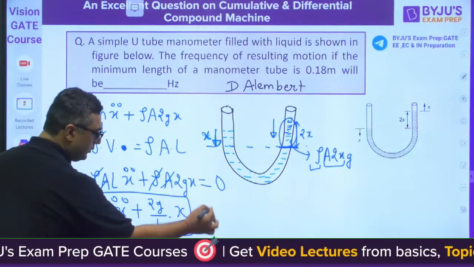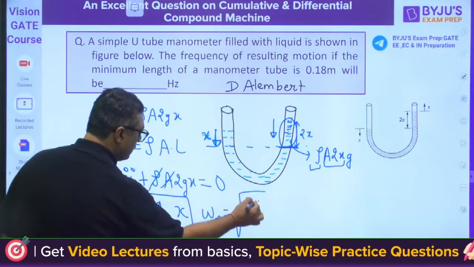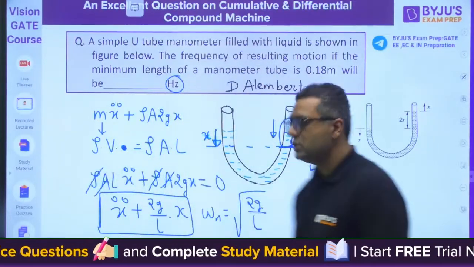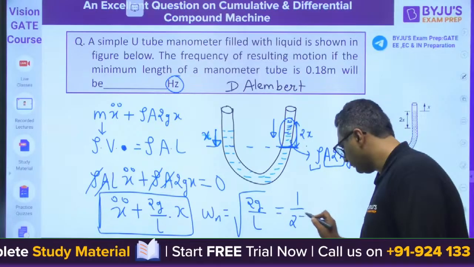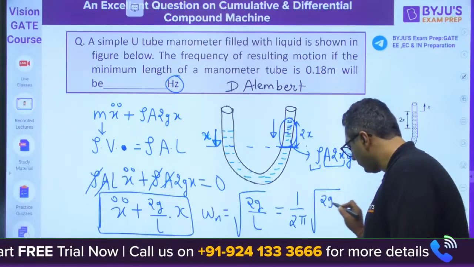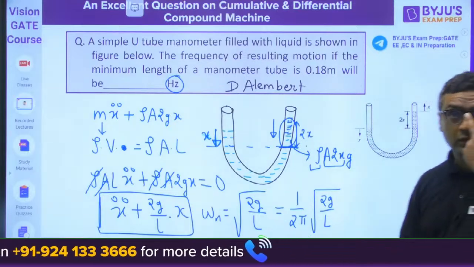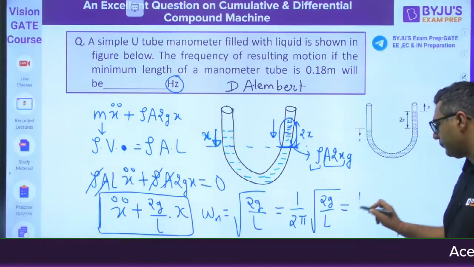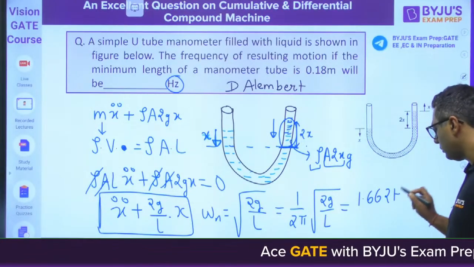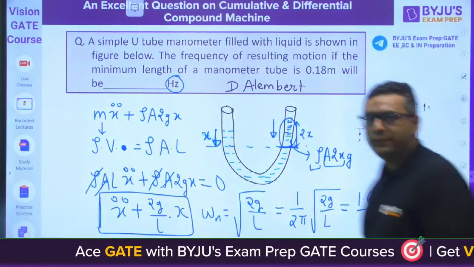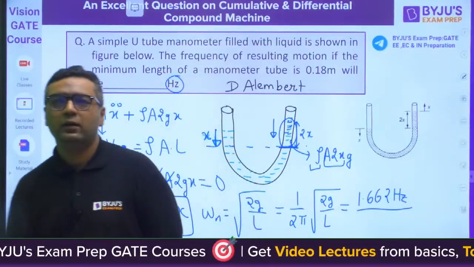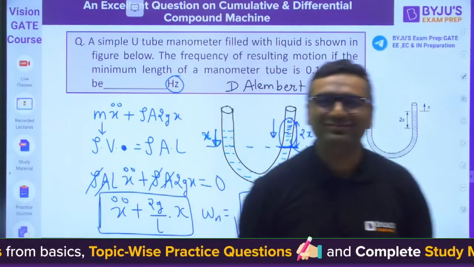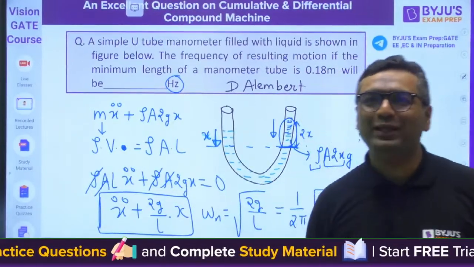What is omega n? Root of 2g by L. They have asked in hertz, so 1 by 2 pi. 0.662 is the correct answer. Dear, we need not have the rho value. In such cases, we need not have the rho values.